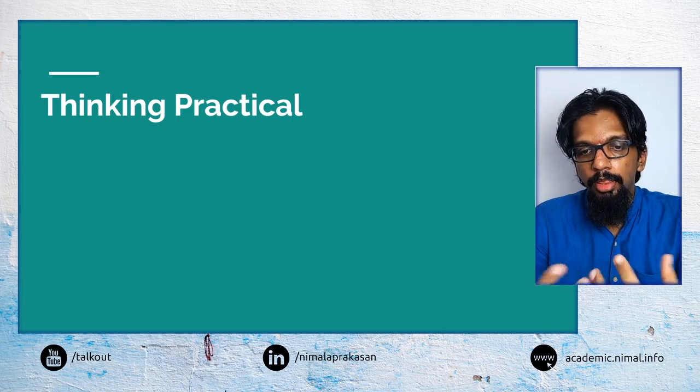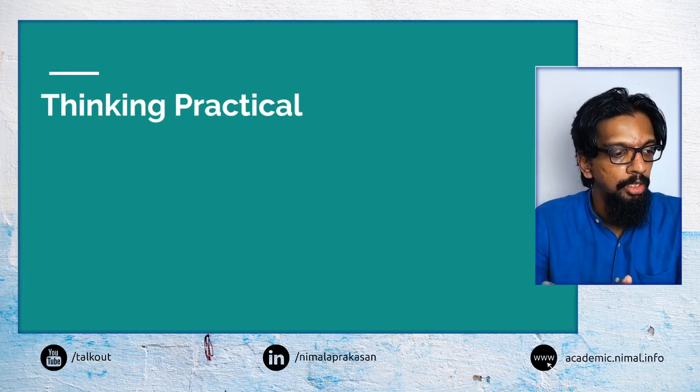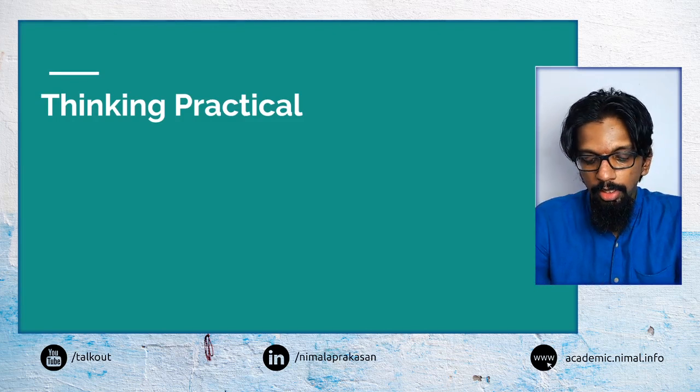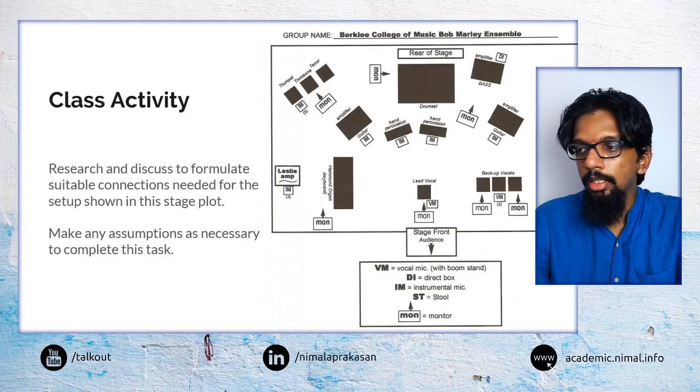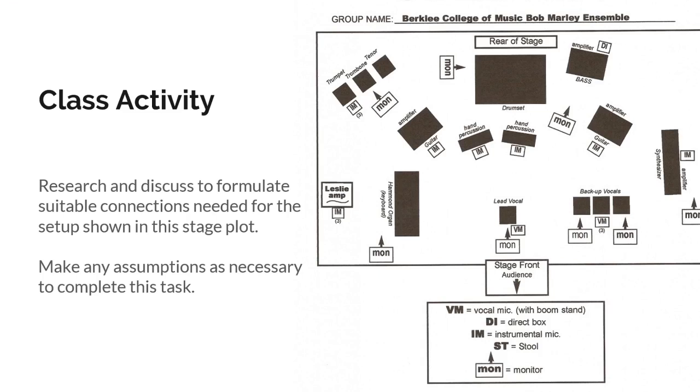As a thinking practical, I have a task for you all to do. What I want you all to think about is this stage plot. Stage plots are a very common thing that you may come across, or maybe not so much, but it's a common practice to have a stage plot.